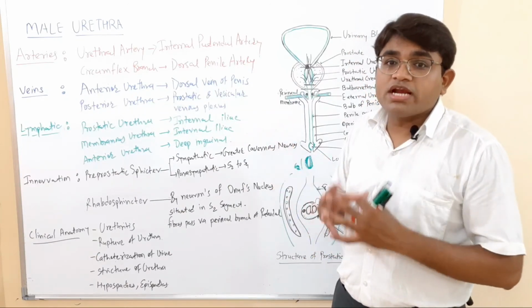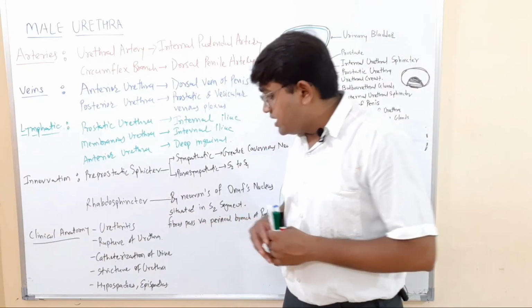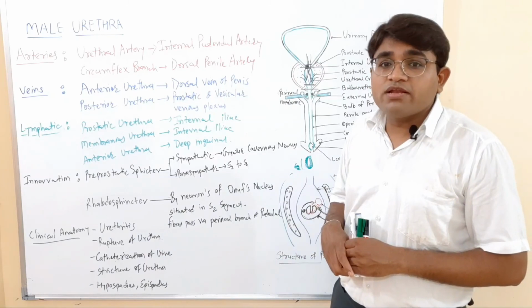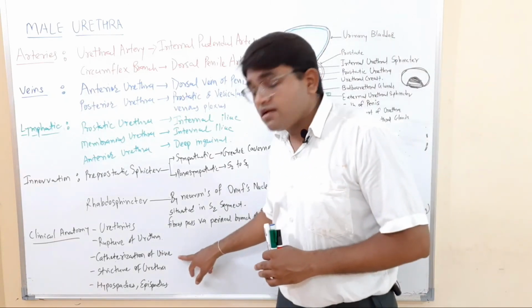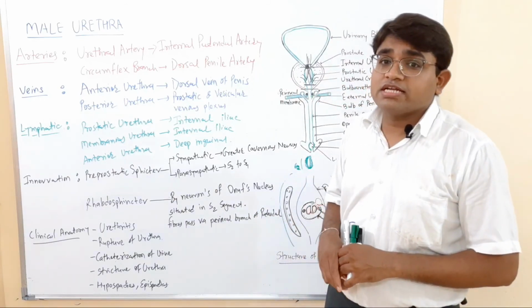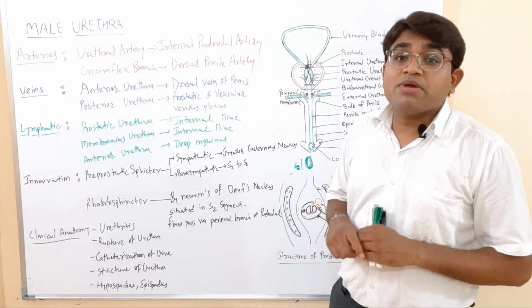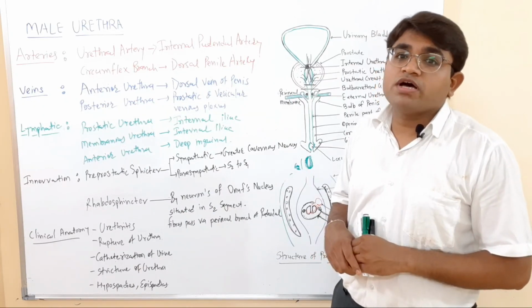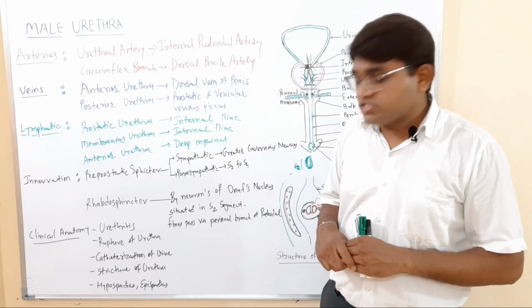The urine is accumulated in the urinary bladder and the urethral area. So there is a need to drain this urine by a rubber tube, and this rubber tube is known as a catheter, and this process is known as catheterization. So one must remember the normal curvatures of the urethra during this catheterization process.